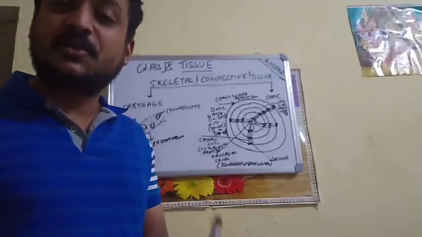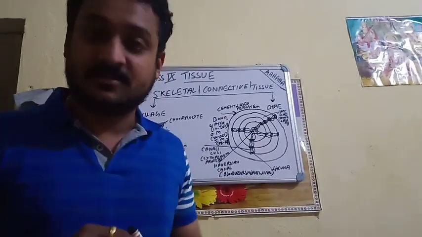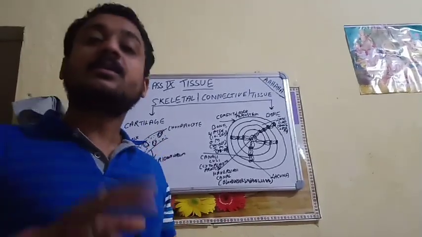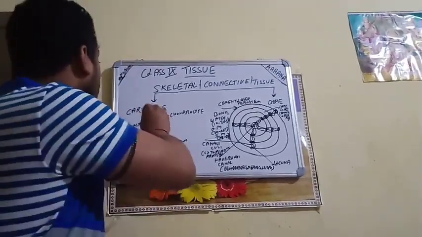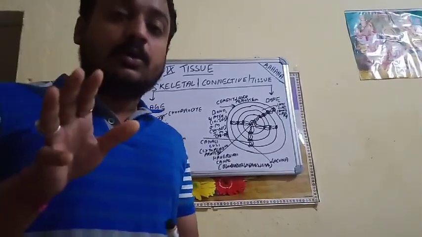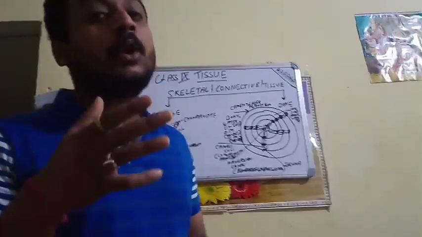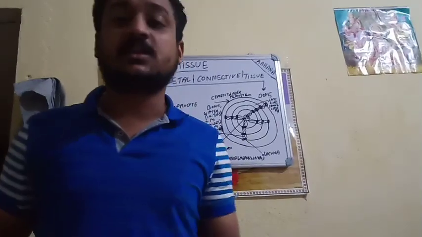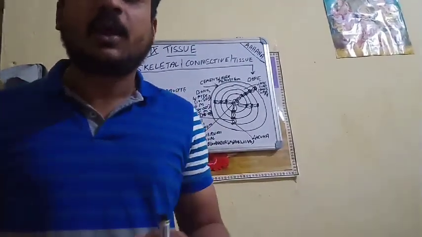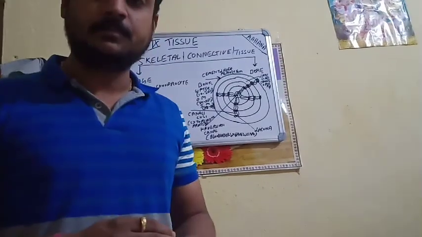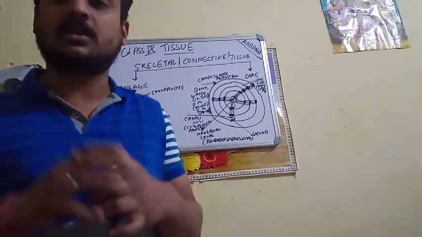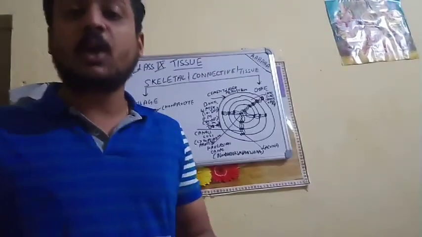The skeletal connective tissue is actually the inner framework of our body. The skeletal connective tissue is of two types: cartilage and bone. Before going to this, what is the main role of skeletal connective tissue? Before going to the skeletal connective tissue, what is skeleton? The inner framework of the body which gives our body a proper shape, a regular size. Because of that we can stand, we can do our work, we can walk, we can run, we can jump.